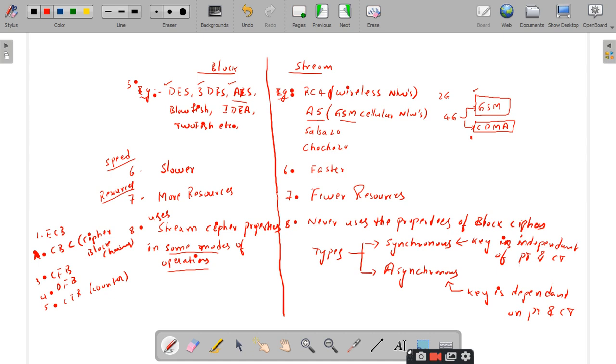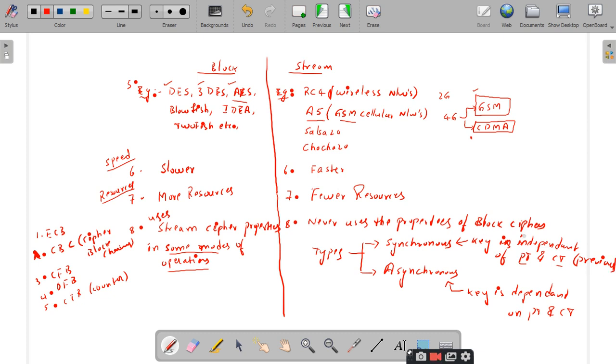Remember that this plain text and ciphertext is not the present plain text and ciphertext. They are the previous plain text and the previous ciphertext. So if the key which you want to use for the present scenario is independent of the previous plain text and ciphertext, we call such stream ciphers synchronous stream ciphers.